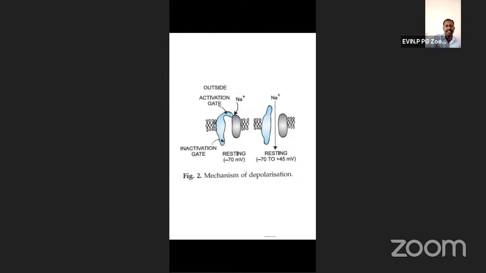Okay, you can see the inactivation gate. So the resting potential is minus 70 millivolt. Now you can see here that it is blocked outside. Now that is allowed, so sodium is allowed. So, mechanism of depolarization: if it is depolarized, that allows the sodium ions to enter into the cells.